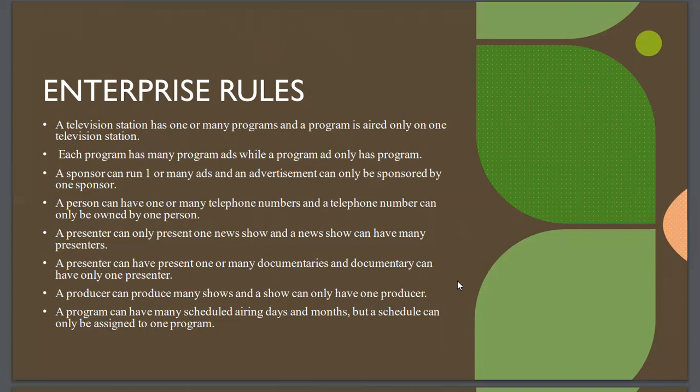A presenter can present only one news show, and a news show can have many presenters. A presenter can present one or many documentaries, and a documentary can have only one presenter. A producer can produce many shows, and a show can only have one producer. The program can have many scheduled airing days a month, but a scheduler can only be assigned to one program.